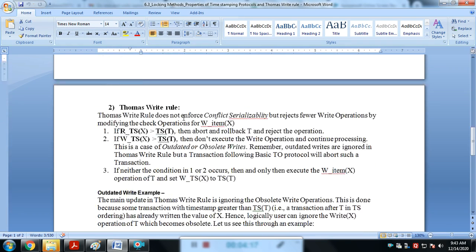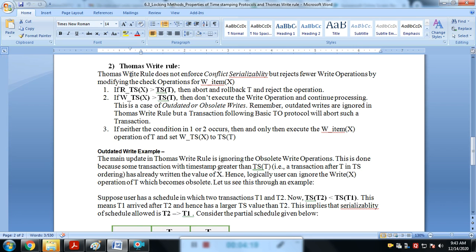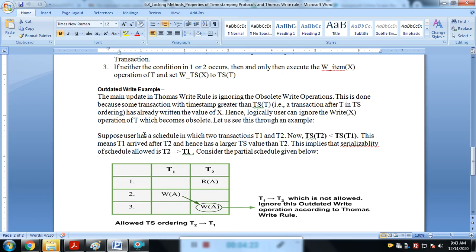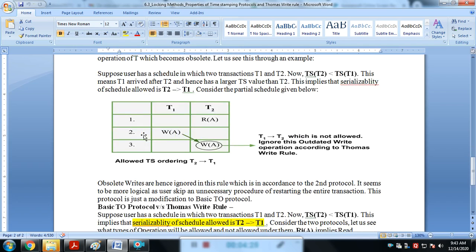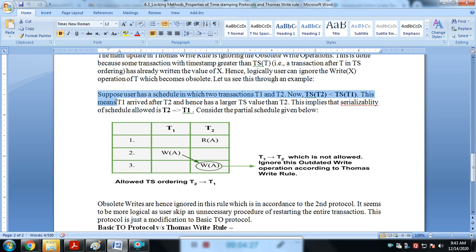Now we will learn one concept, the Thomas Write Rule. To understand it, we take an example. Considering T1 and T2 as transactions, the timestamp of T2 is less than the timestamp of T1, which means T2 has a higher priority than T1 because T2 comes into the system first.